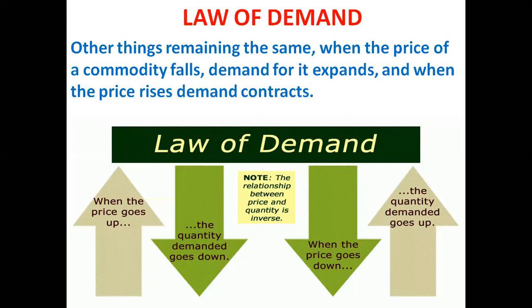That is known as law of demand. So other factors remaining constant, price of a commodity is inversely related to its demand. When price increases, demand falls. When price falls, demand increases. That is known as law of demand.